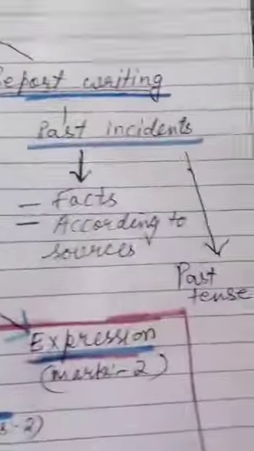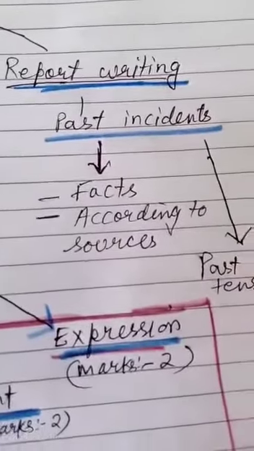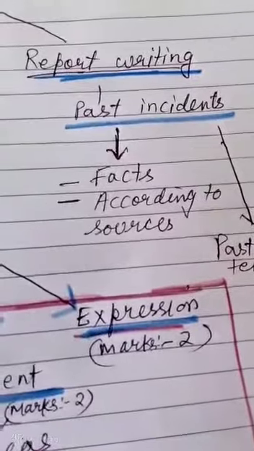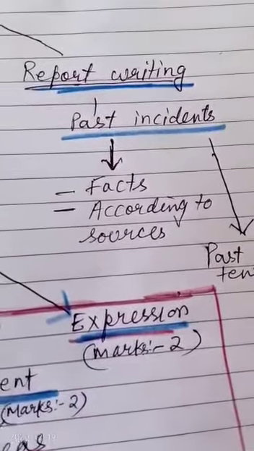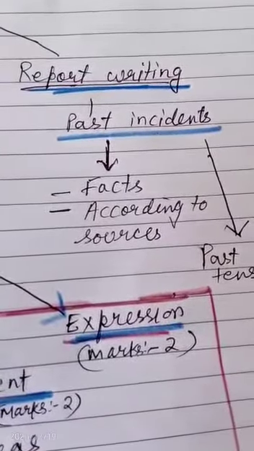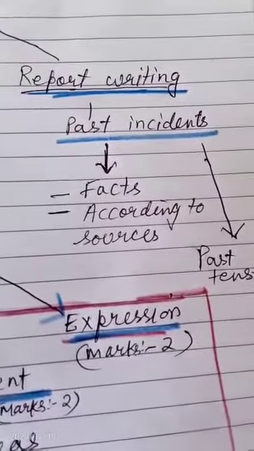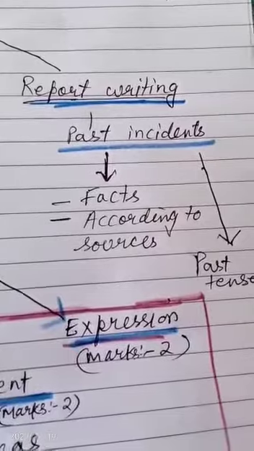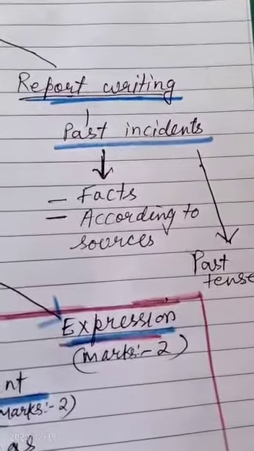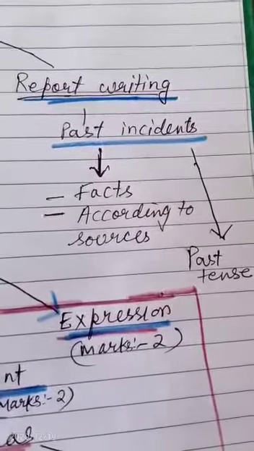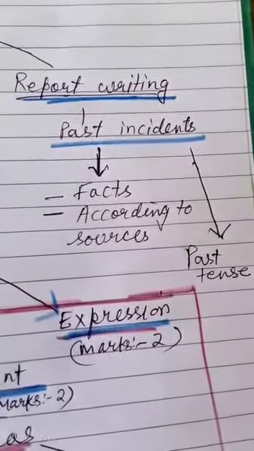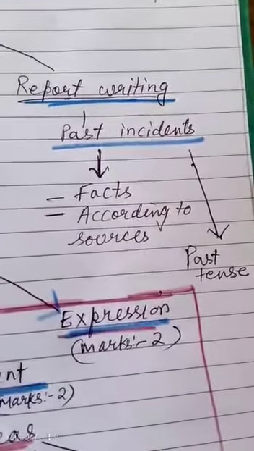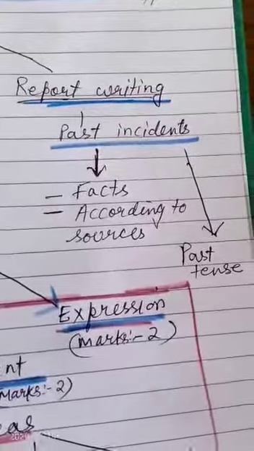If we move towards the report, we'll see that there is some restriction in writing the report, as here the reports are about past incidents and they should be factually correct. So we can't use pronouns like I, we, etc. And secondly, we have to answer it in past tense only.